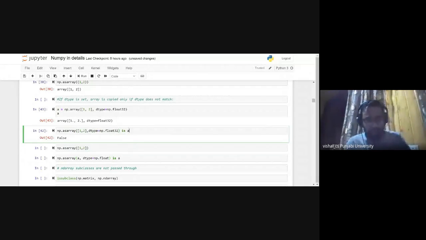Now see what will be the result. Even if we give that data type same, still they are not similar internally, but functionally they are same. asarray and array, these are different functions.